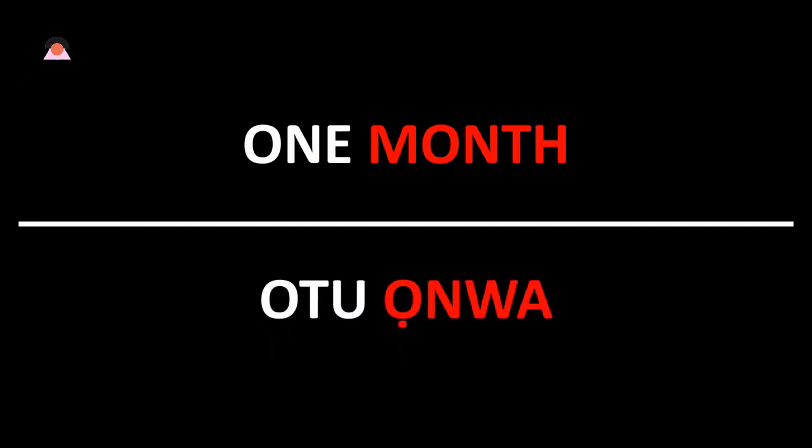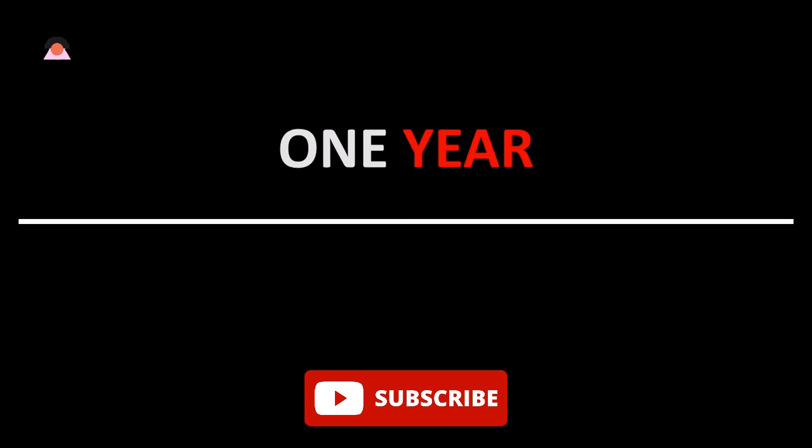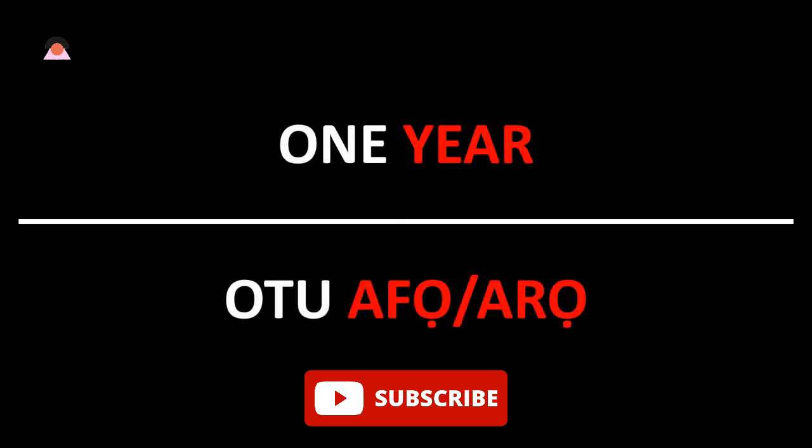We move on to other things. 1 month. What is 1 month? Otu onwa. Otu onwa, 1 month. And we look at 1 year in this series. What is 1 year in Igbo language? Otu afo. Some call it aro, but here we call it afo. Otu afo.